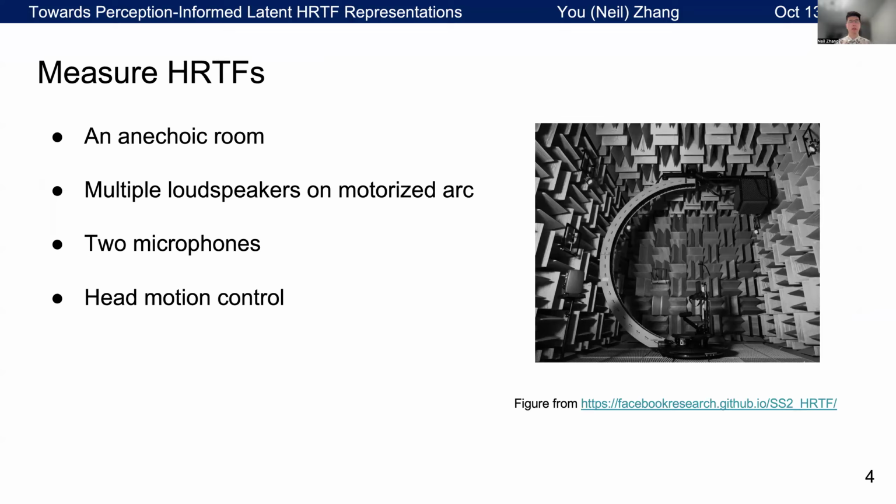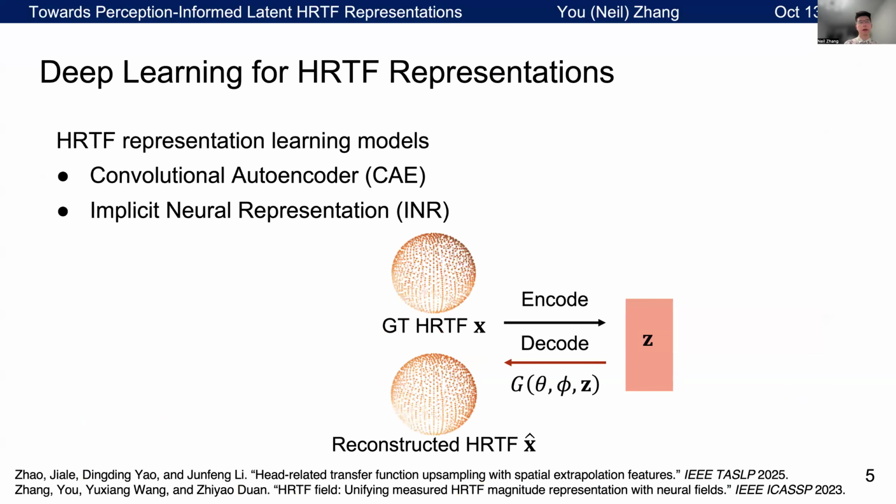Okay, how do we get your HRTFs? The first way is, of course, to measure them. However, this process is complex and requires specialized equipment from anechoic room to head motion control. As you can imagine, the whole process is both time-consuming and resource-intensive. Now, this is where AI comes into play. The goal is to use AI to predict a person's HRTF so that we don't need complex measurement equipment.